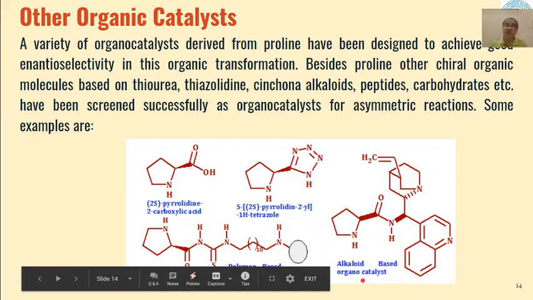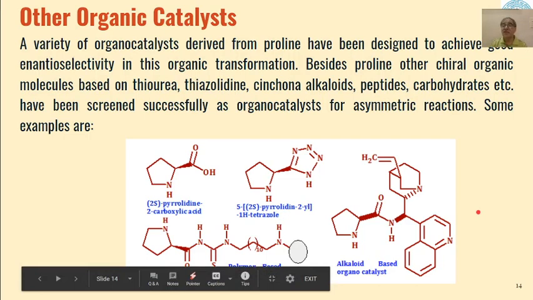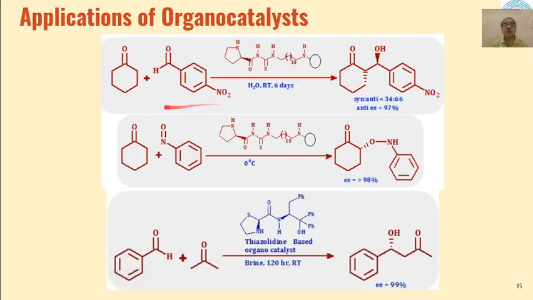So we can say that polymer based thiourea proline derivatives can also act as organocatalysts for such type of asymmetric transformations. So these are some of the examples of derivatives of proline which are used for asymmetric aldol condensation.